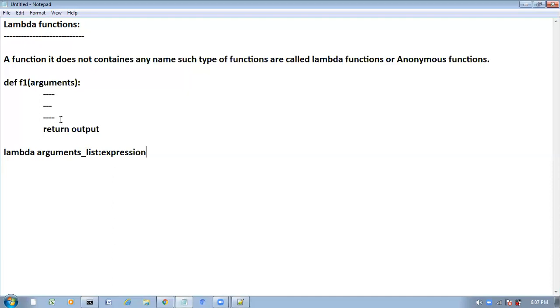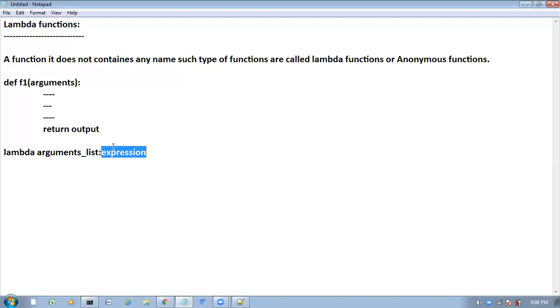Where we write the business logic in a normal function, in a lambda function, after the argument list and colon, right here itself we have to write our logic expression. Lambda, arguments list, colon, expression. This is the way of writing a lambda function. Here we need not use any return keyword. Why? My expression itself will return the value directly.